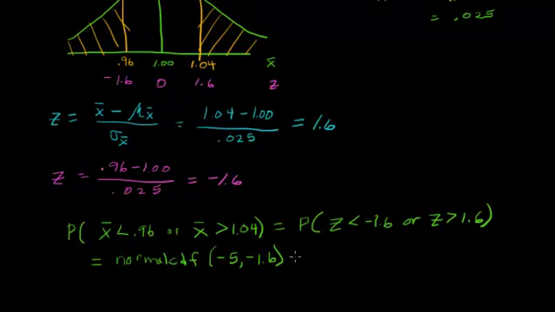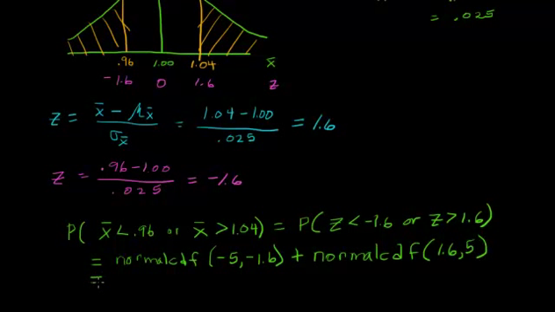And I'm going to add that. Remember, the key word for the addition rule is "or," so I know I'm taking the sum. And normal CDF, now my low value is 1.6 all the way to positive infinity, which we're using 5.